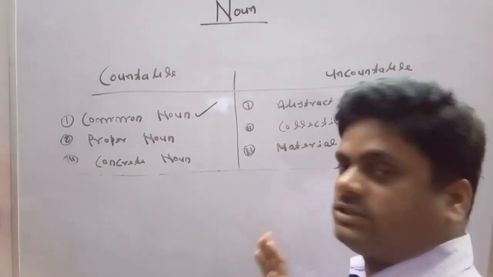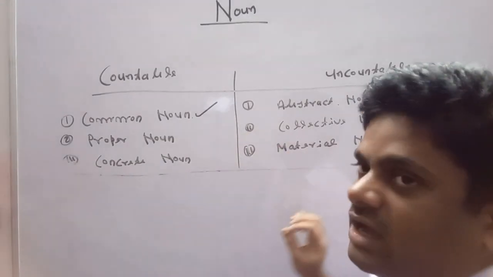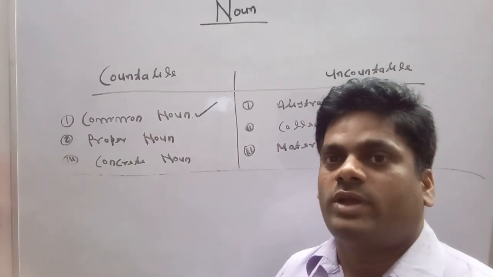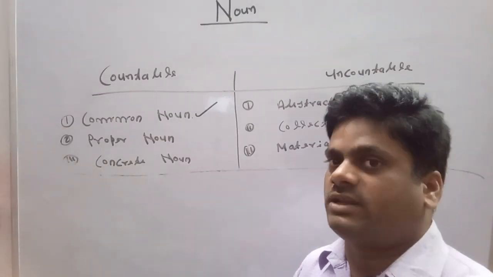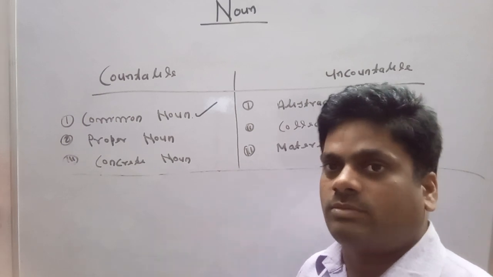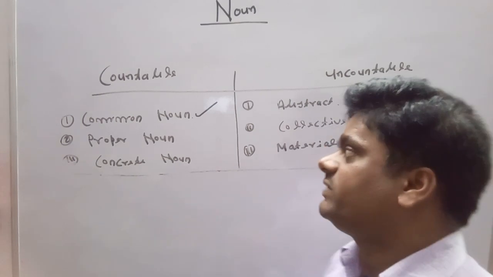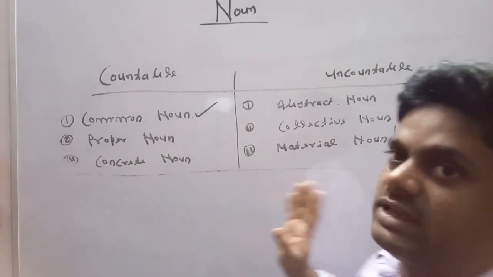So guys, please remember, if any noun out of six nouns is going to express not its general meaning but its particular meaning, then in case of particular meaning, we can use article. Otherwise, we cannot use article with any of the noun.